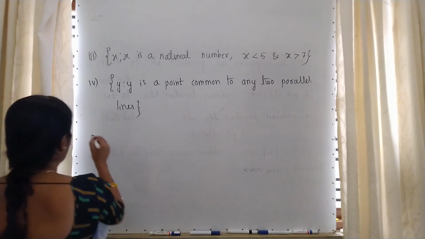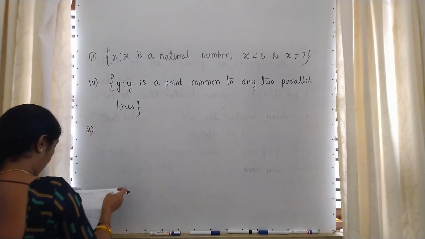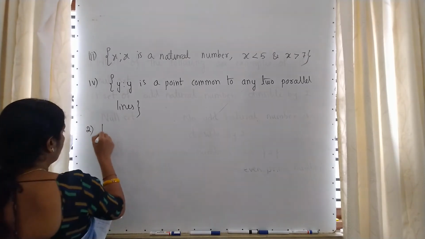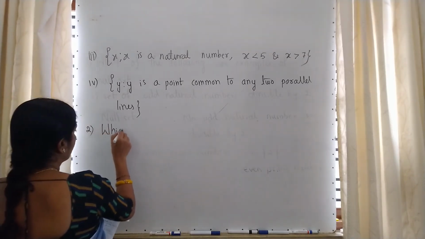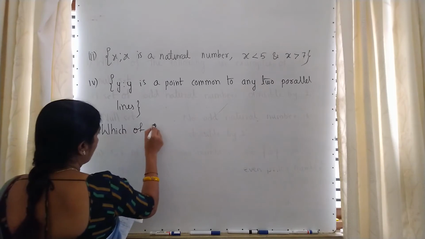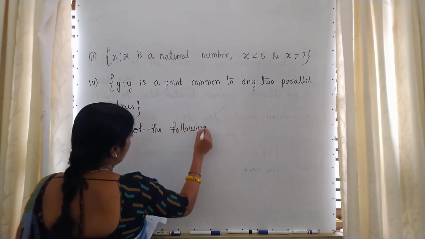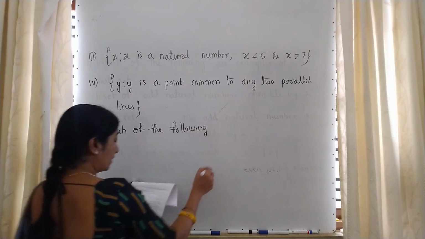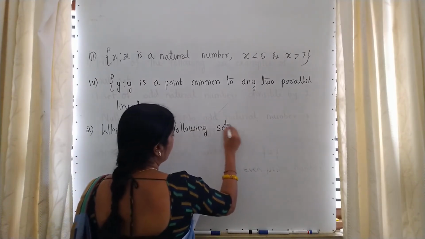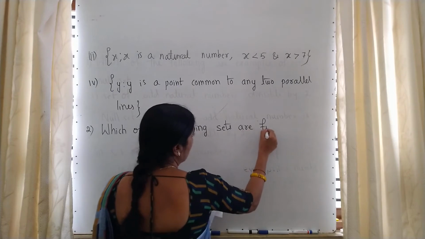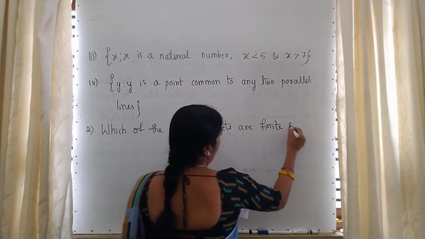Moving to the second main question in exercise 1.2, which of the following sets are finite and infinite?